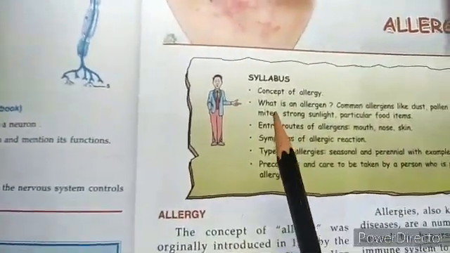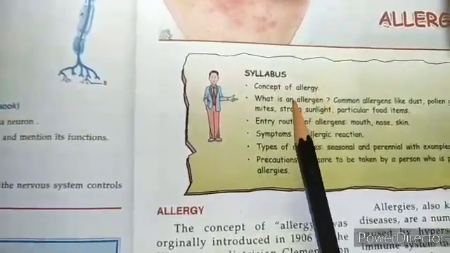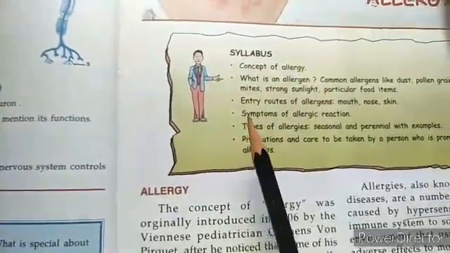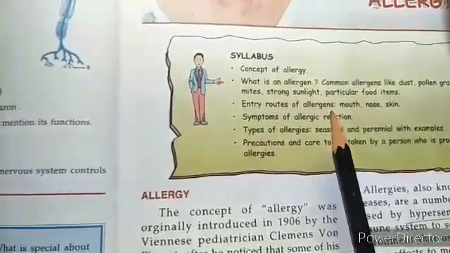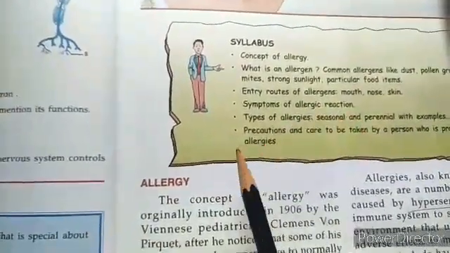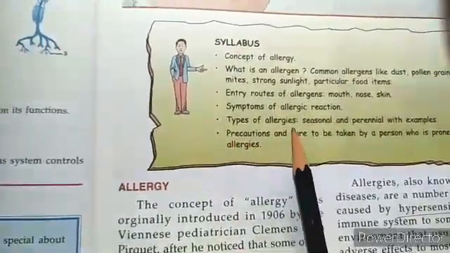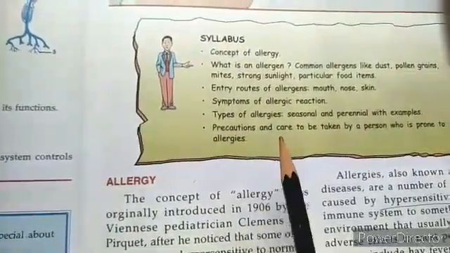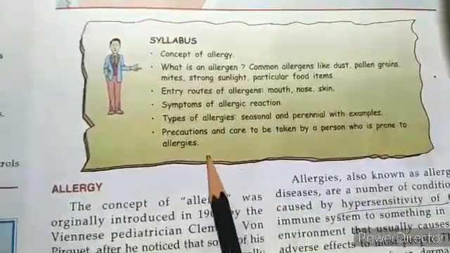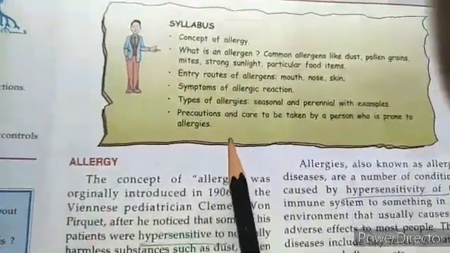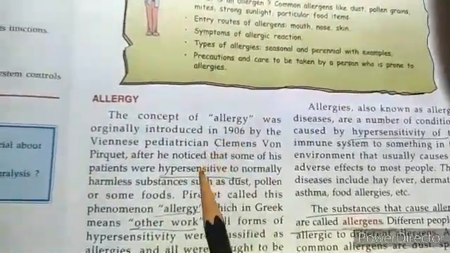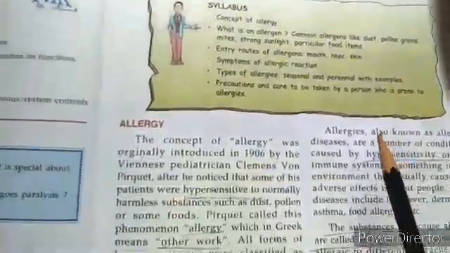The syllabus that we have to cover is concepts of allergy, what is an allergen, entry routes of allergen, symptoms of allergic reaction, types of allergies, precaution and care to be taken by a person who is prone to allergies. So let us start with this first video of chapter 7,